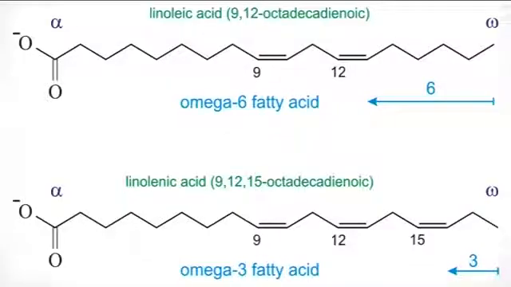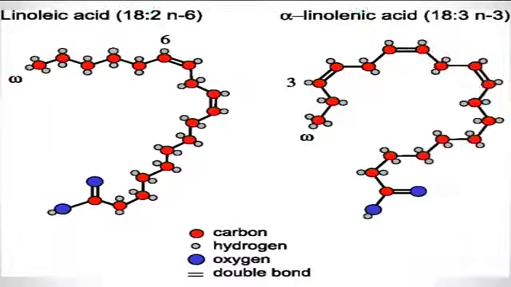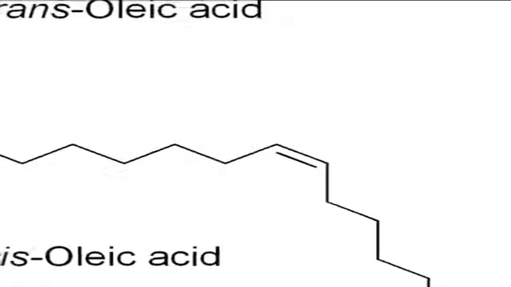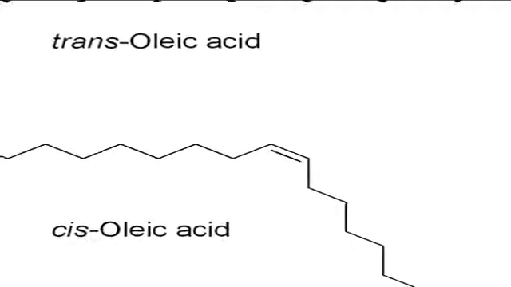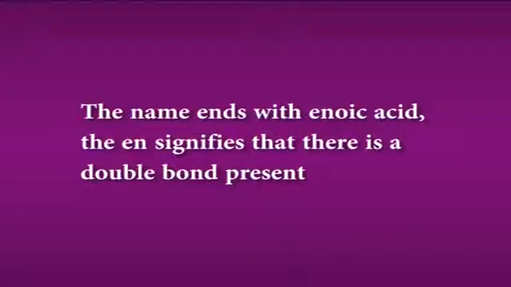The number of double bonds and their positions in the fatty acid chain are both specified in the name. It is important to note that the position of a double bond is specified counting from the functional or acid end of the molecule, not from the methyl end. Oleic acid has the name 9-octadecenoic acid. The number 9 refers to the position of the double bond between carbon 9 and carbon 10, counting from the acid end. The name ends with enoic. The en signifies that there is a double bond present.